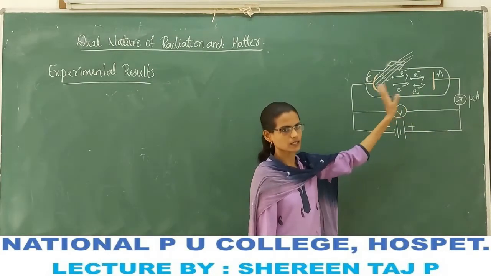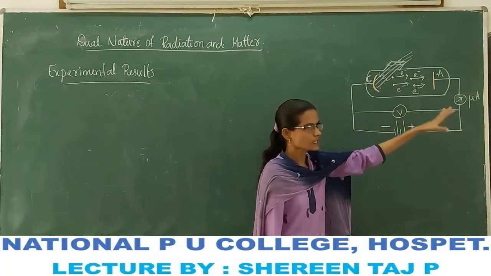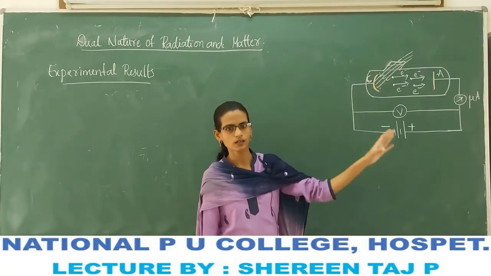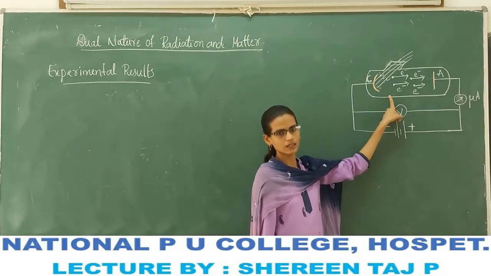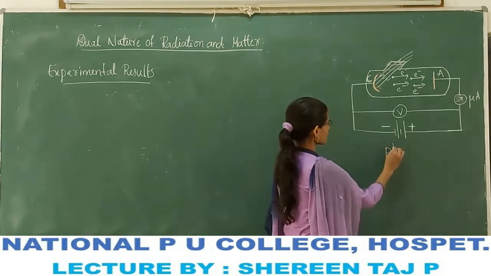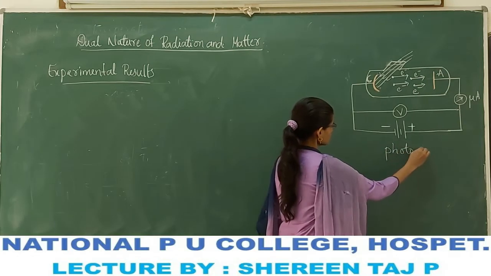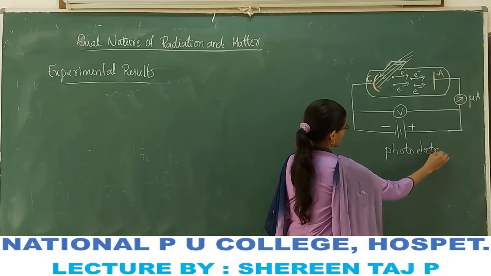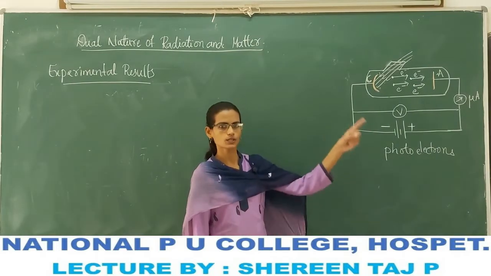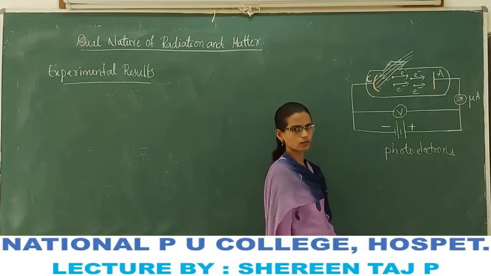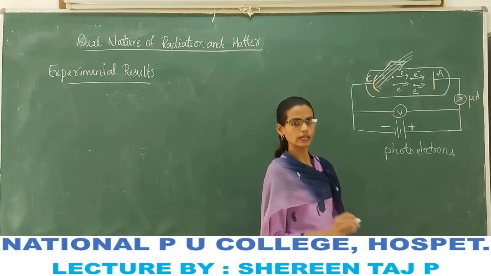It attracts the electrons and hence current flows. The electrons emitted here are called photoelectrons, and the current which flows due to the photoelectrons is called photoelectric current.